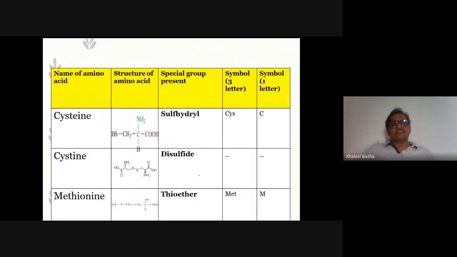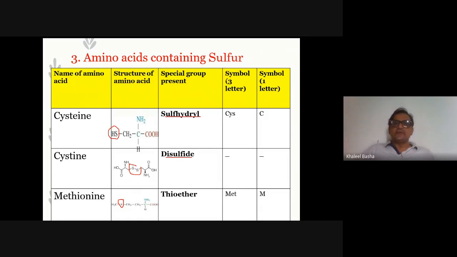Next classification: amino acids containing sulfur in the side chain. So there is the sulfhydryl group, the disulfide, and the thioether sulfur group. These three amino acids, cysteine, cystine, methionine, are sulfur containing amino acids, where cystine is not a standard amino acid.